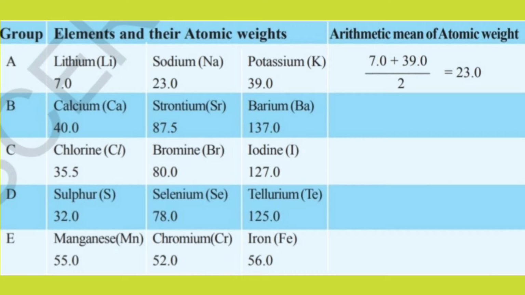So like this you have to do for calcium and barium, you have to do the average of calcium and barium, means 40.0 plus 137.0, then you have to divide it by 2. You will get the answer here 87.5. You will get the strontium atomic weight. Okay, so like this chlorine, bromine and iodine. First you have to find out the average of chlorine and iodine,